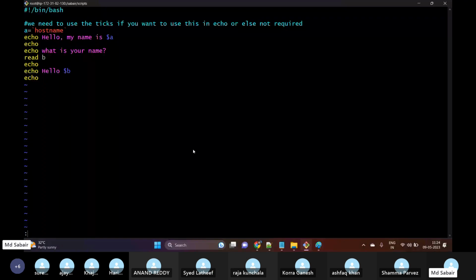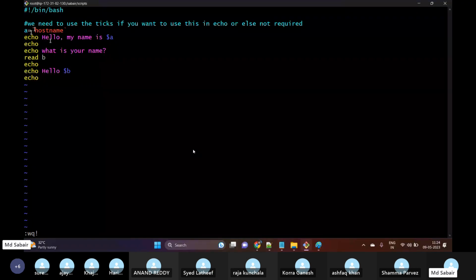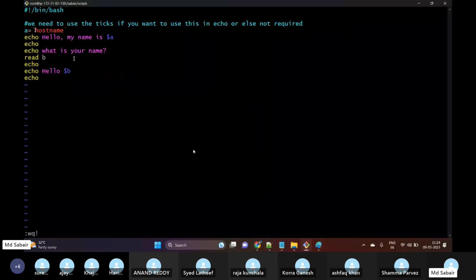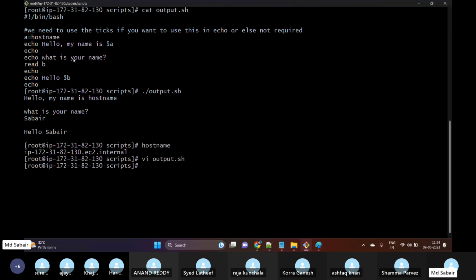If I want to call any command inside echo, then in this case I need to use the backtick mark. I don't know what symbol it is. I'm also not sure on that symbol name, but this symbol we can find below the escape button. Okay, write save, and then let me try to execute output.sh. See now, hello, my name is IP 172.31.82.132. What is your name? My name is Saber. Okay, hello Saber.